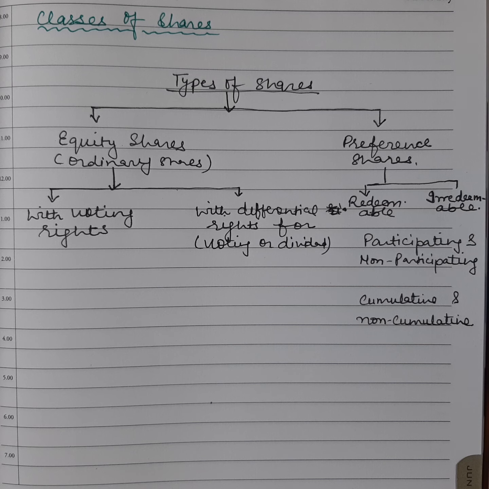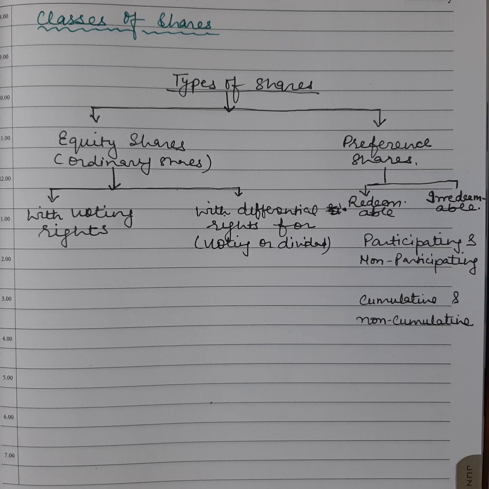So preference shares can be redeemable or irredeemable. Redeemable preference shares are preference shares which are paid back after a specified period. For example, after 5 years or 10 years or 15 years or 20 years. It could be any number of years. And irredeemable preference shares are shares which cannot be redeemed and will be paid only at the time of winding up of a company.